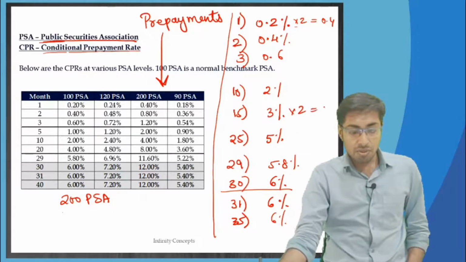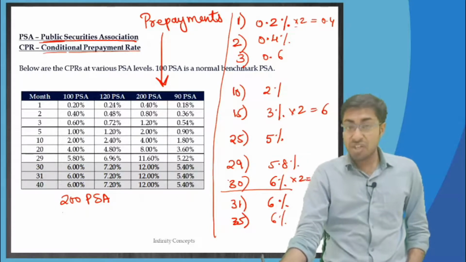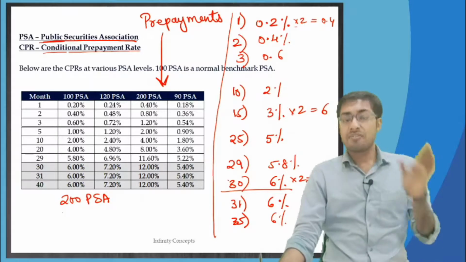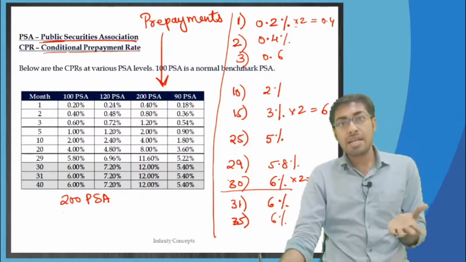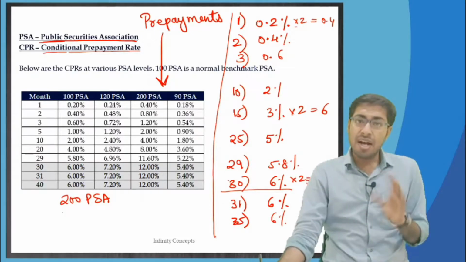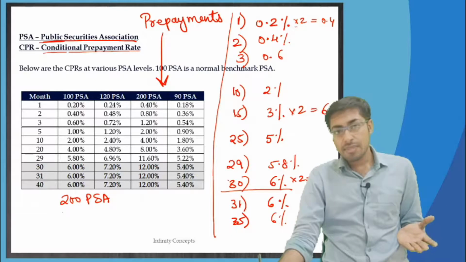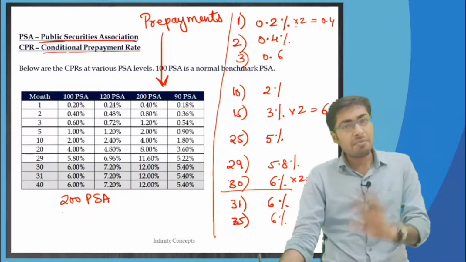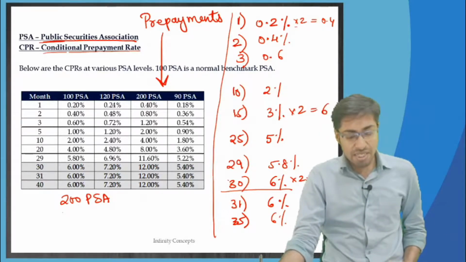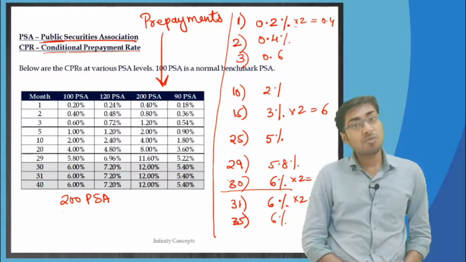In the 30th month, 100 PSA is 6%, and 200 PSA is just that multiplied by 2, which gives 12%. Then it will remain the same 12%, 12%, 12%. This is how we do it.